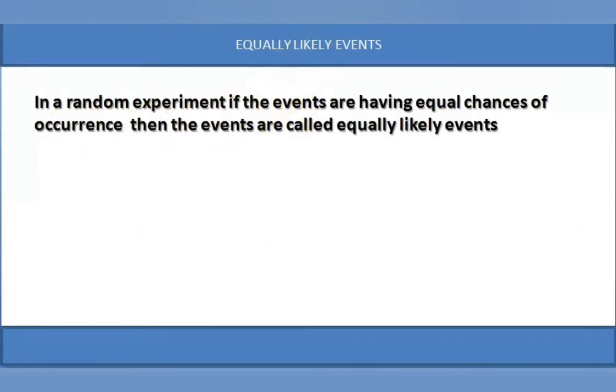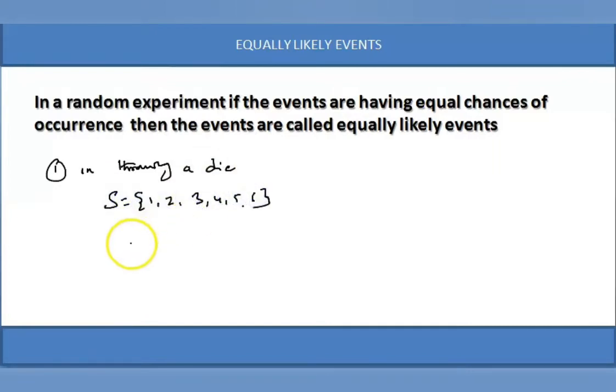Equally likely events. In a random experiment, if the events have equal chances of occurrence, then the events are called equally likely events. In throwing a die, the sample space is S is equal to 1, 2, 3, 4, 5, 6. E1 is 1, E2 is 2, E3 is 3. E1, E2, E3 are equally likely.